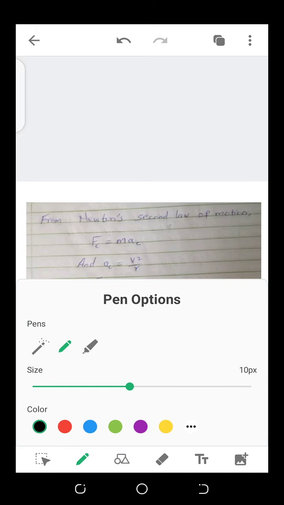And that's why I want to represent F subscript C as our centripetal force, and I will represent our centripetal acceleration as a subscript C. That's what I'll be using here.